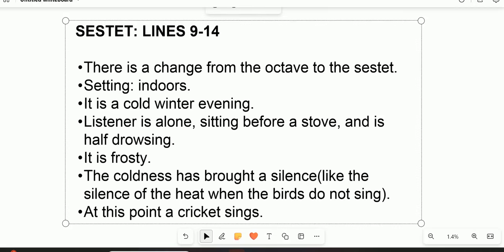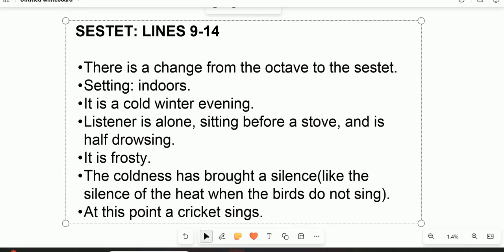It means that there's that transition, and then we are no longer outside. We are going to go indoors now. The setting changes because it's cold. It's extremely cold, and then we are going to see a character who's a listener in the last 6 lines. A listener is sitting alone, sitting before a stove. Of course, you need to sit before a stove to get warm, because it's winter and he's half drowsy.